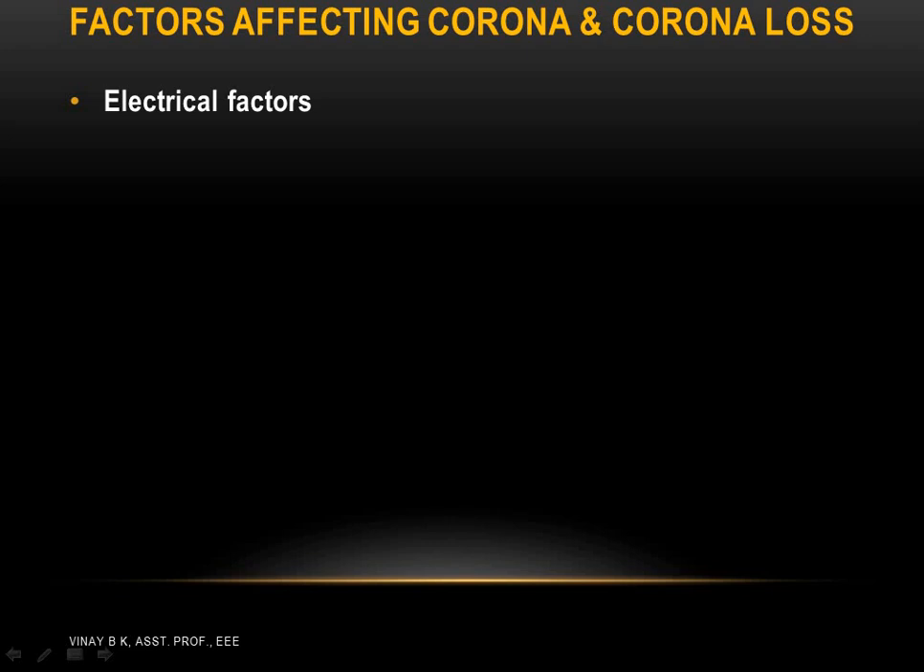it depends on the supply frequency. If the frequency is more, the corona loss is more. That is, the higher the supply frequency, the higher the corona loss. Thus, DC corona loss is less compared to AC corona loss because in case of DC the frequency is zero. In case of AC the frequency is varying, so if the frequency is more, the corona loss is more.